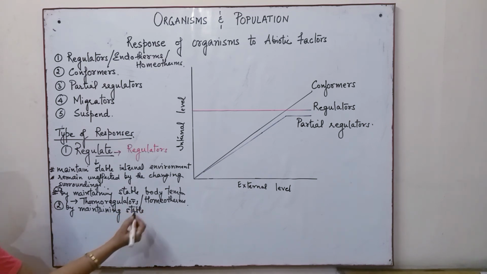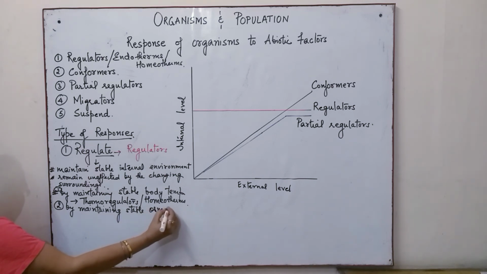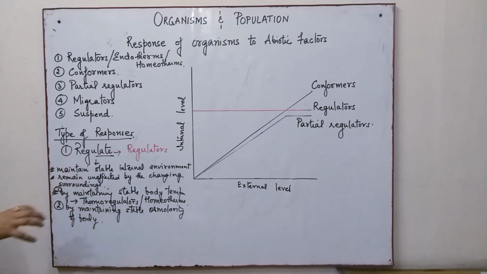stable osmolarity of body. This is normally found in the aquatic animals. So, most lower vertebrates and invertebrates undergo this maintaining of the stable osmolarity of the body. And whereas in most of the organisms the internal body temperature is maintained, and as a result they remain unaffected by the changing environment.